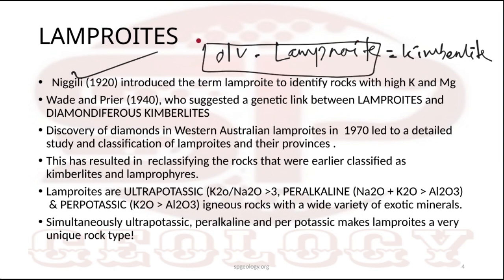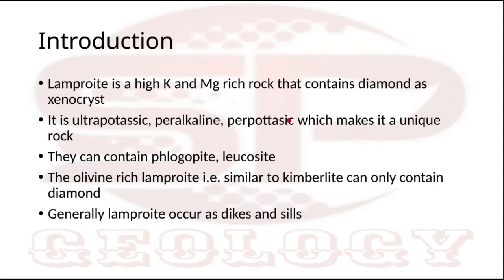Well, there is not much data present on lamproite, and it basically contains micas, like phlogopite and leucite. Olivine-rich lamproite only contains diamond. Lamproites occur as dikes and sills, like lamprophyre. These are the basic minerals present in lamproite, and these are very unique minerals.